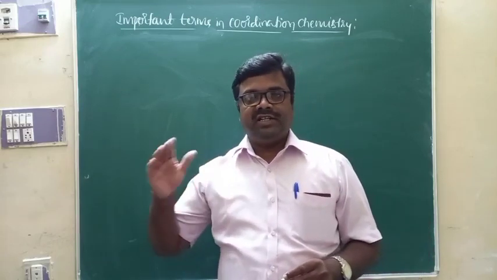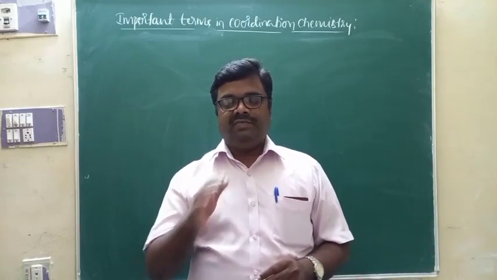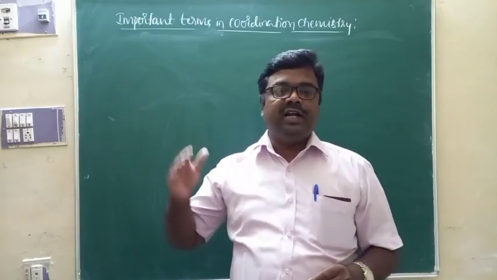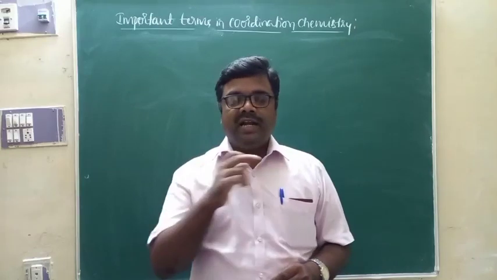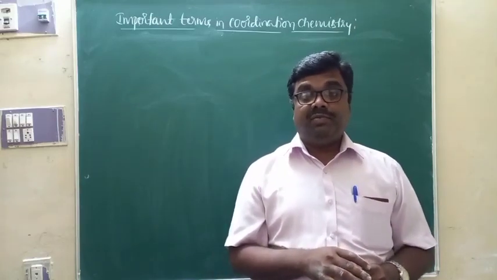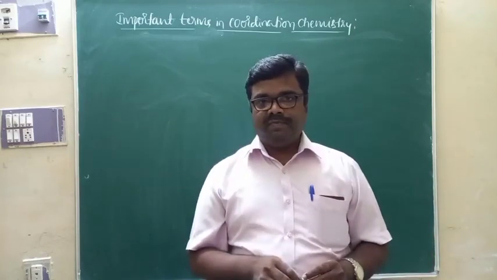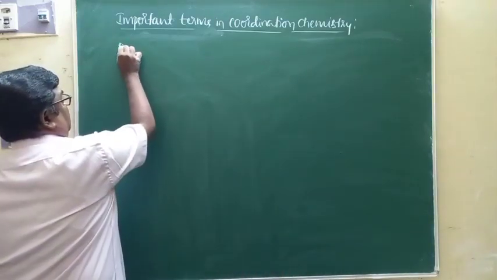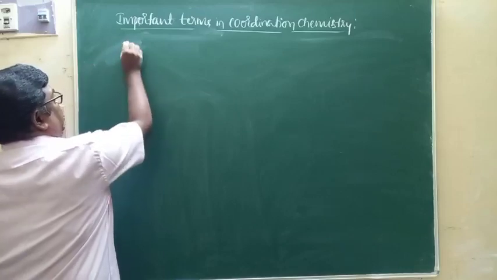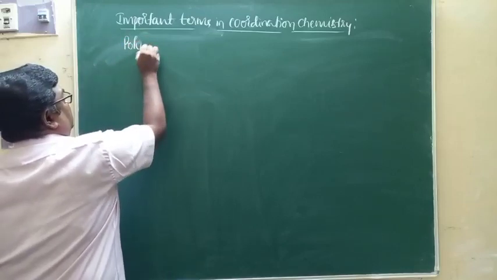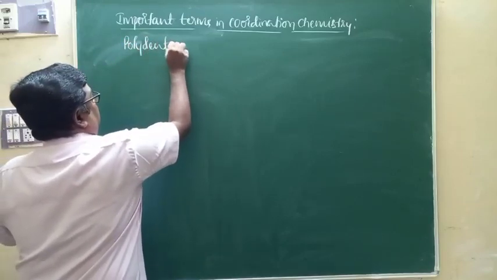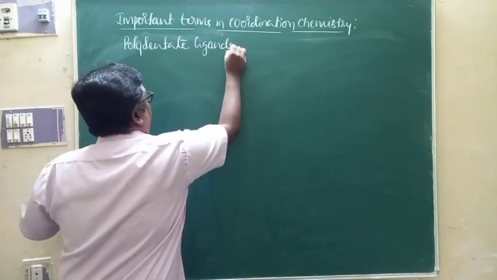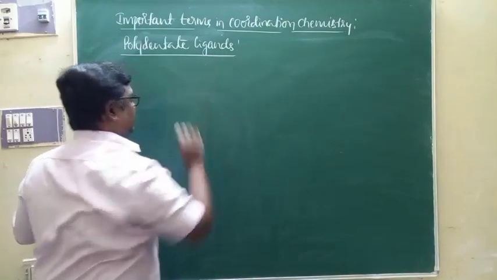Based on the denticity of a ligand, we classified ligands into monodentate ligands or unidentate ligands, bidentate ligands, and of course polydentate ligands. Now at this moment, we'll start with one more type of ligand, that will be polydentate ligands.